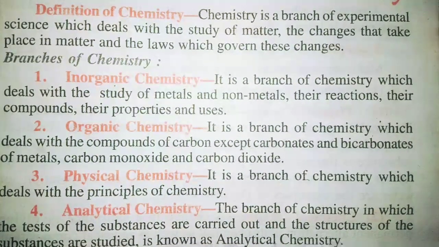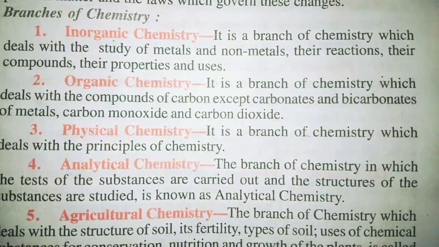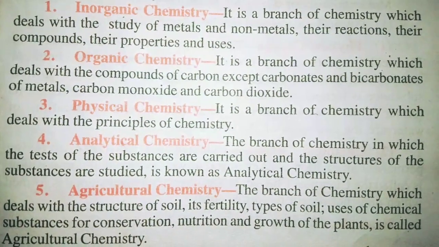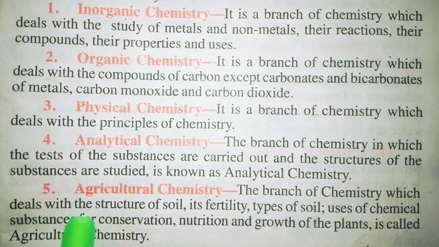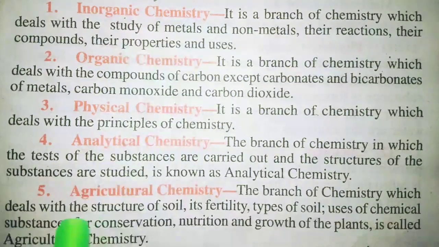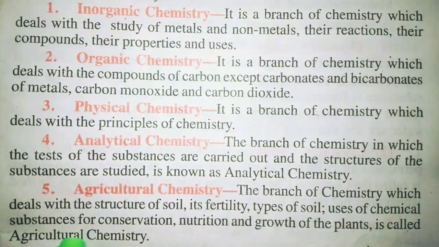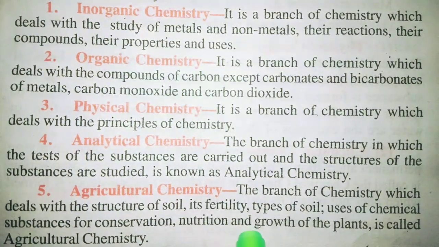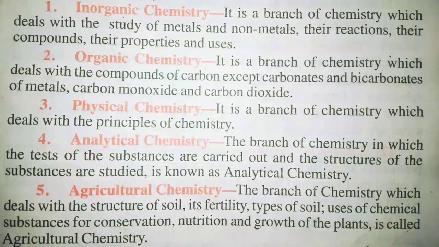And we will move to the next branch of chemistry, that is agricultural chemistry. The branch of chemistry which deals with the structure of soil, its fertility, types of soil, uses of chemical substances for conservation, nutrition and growth of plants, is called agricultural chemistry.